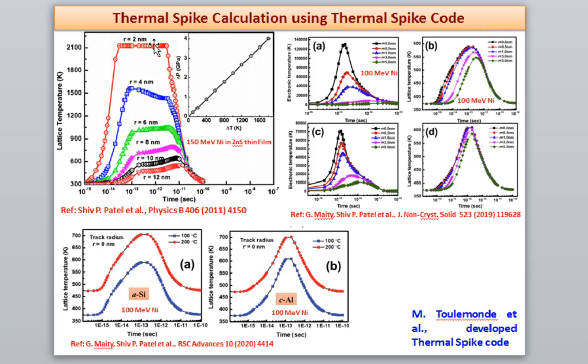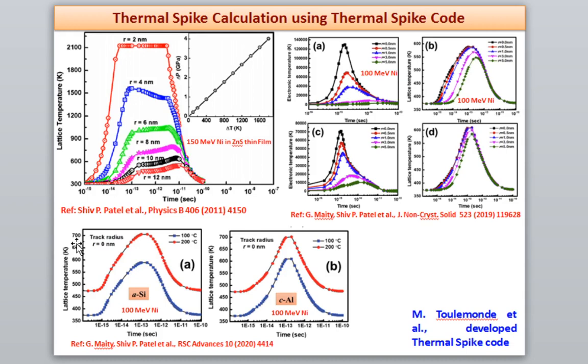In the case I showed above, the temperature is 2100 Kelvin, and obviously this temperature is enough to melt the zinc sulfide. That is why pressure is generated. For the silicon case, I think it will melt. It is supposed to melt at 700 Kelvin. So we can estimate this temperature also.